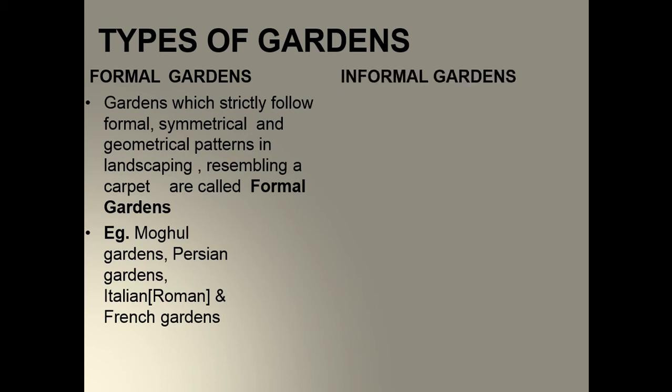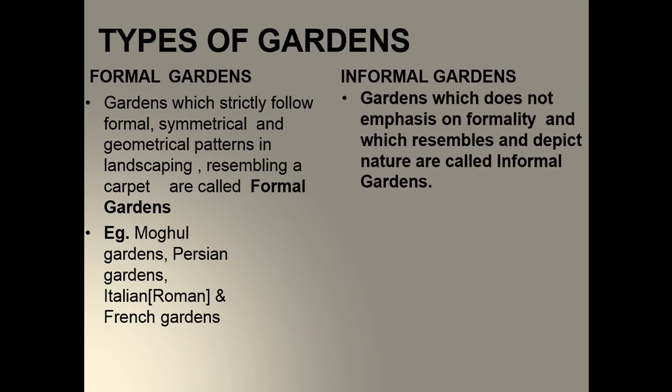Whereas informal gardens do not lay much emphasis on formality and depict nature closely, and that's why they are called informal gardens. Examples of informal gardens are Japanese and British gardens. We are going to look at certain landscapes of different gardens in the coming slides. To begin with,